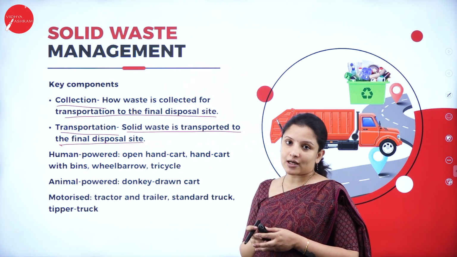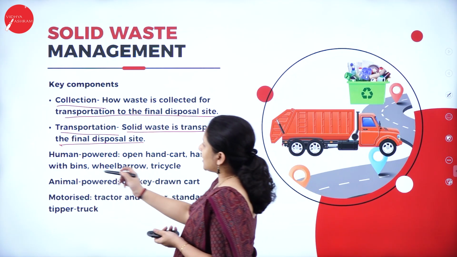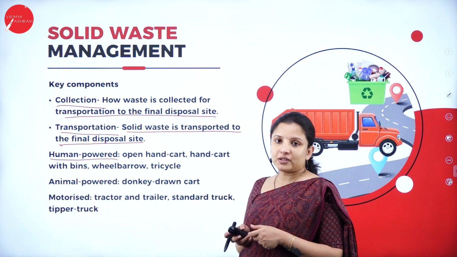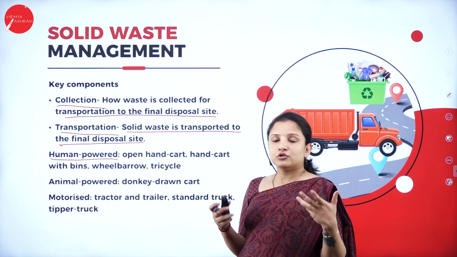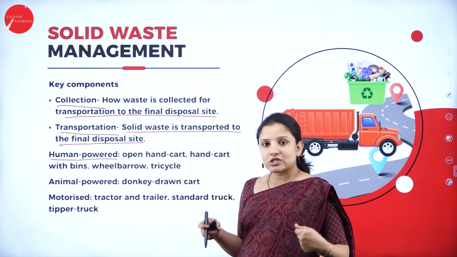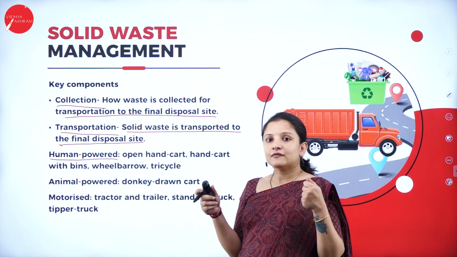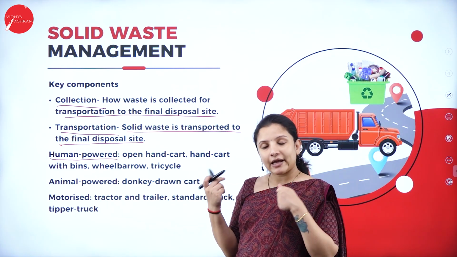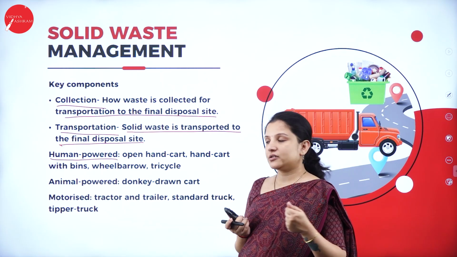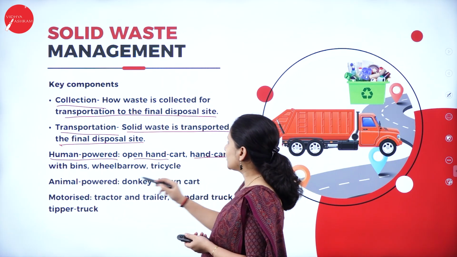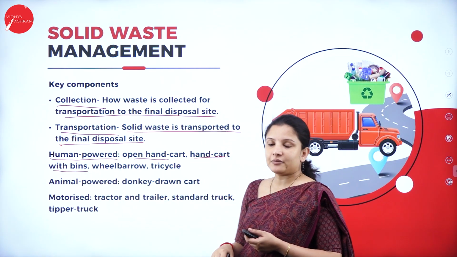So how can the transportation be done? Transportation can be human powered. That is, either open hand cart can be used. Most of us have seen the municipality workers actually push carts. At each house they will park that cart there and then they will empty the dustbin and move further, right? So open hand cart can be used. Then hand cart with waste bins can be used.